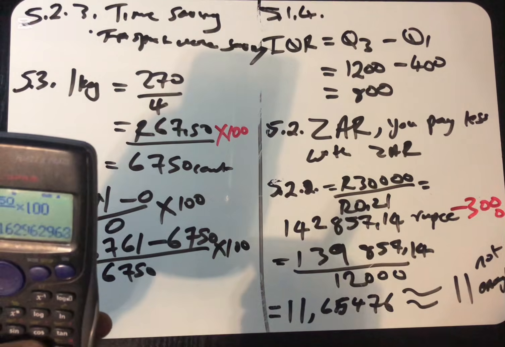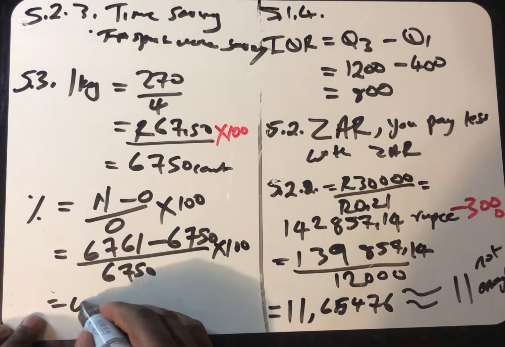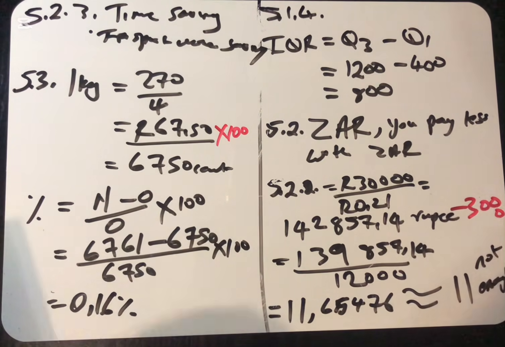The increase is 0.16%. So it's going to increase by 0.16%. 34 marks. This is the end of question 5.